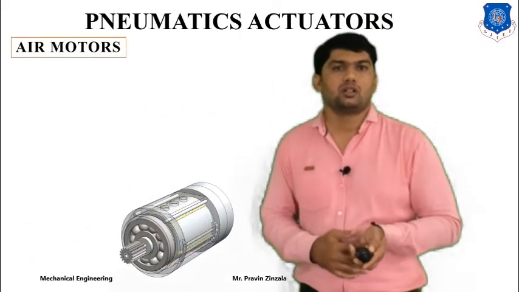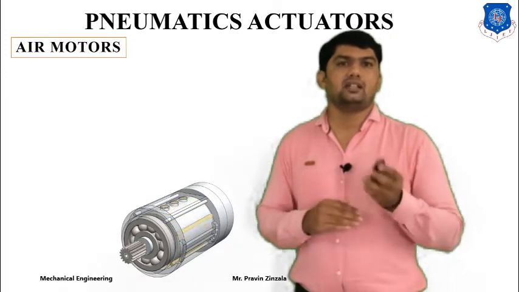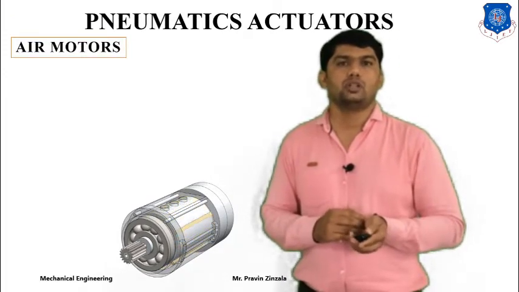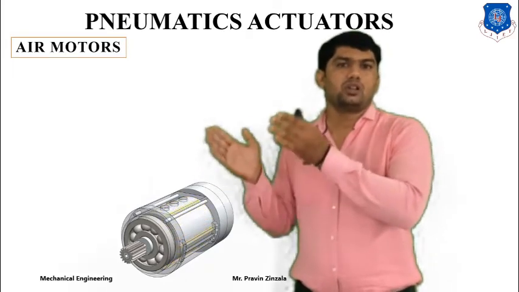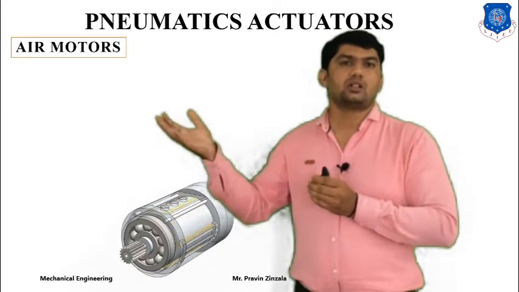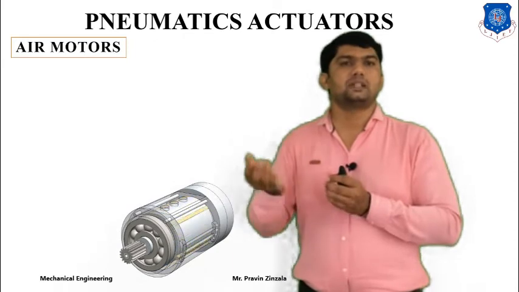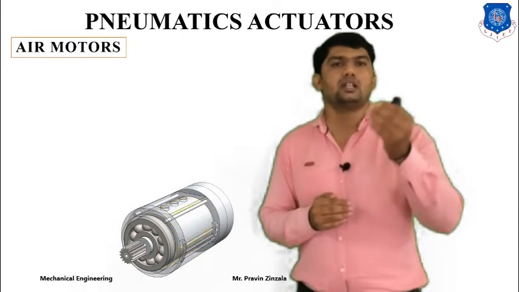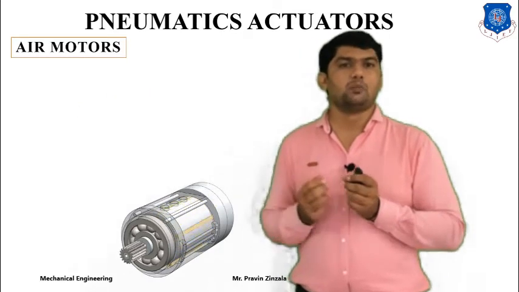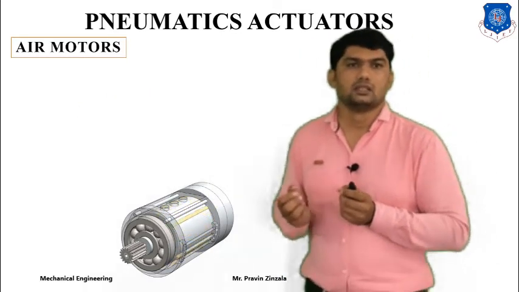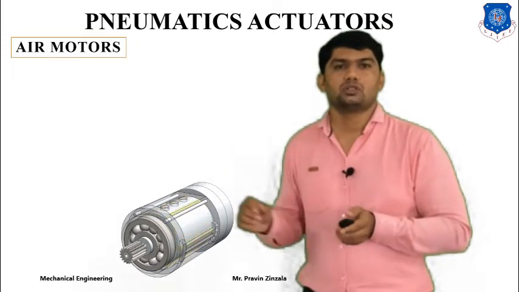Next is the air motor, a device used for conversion of pressurized energy into rotary motion. So it's called an air motor. There is a difference between the hydraulic motor and the air motor. In a hydraulic motor, we supply pressurized fluid, such as pressurized liquid, to convert the hydraulic energy into rotary motion. While in an air motor, we use compressed air or neutral gases for conversion of energy into rotary motion. So that is the difference.